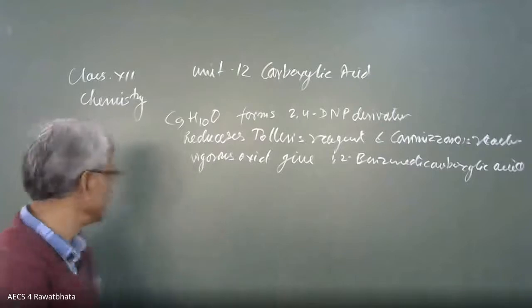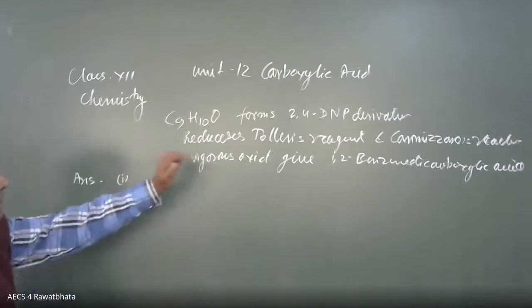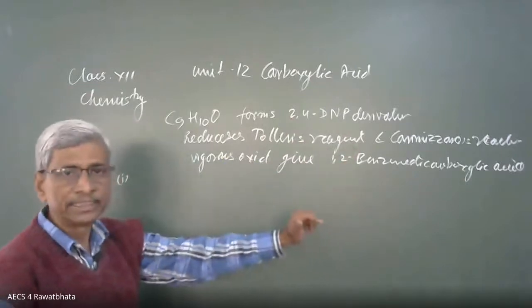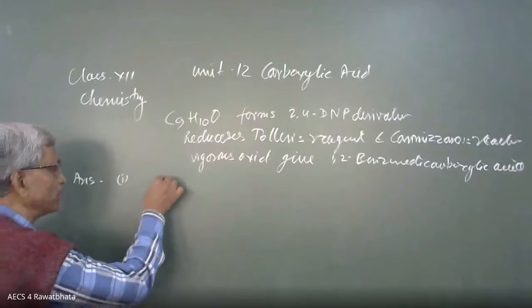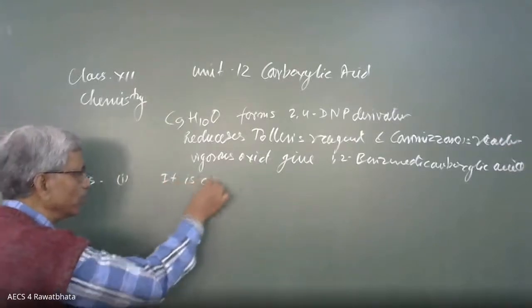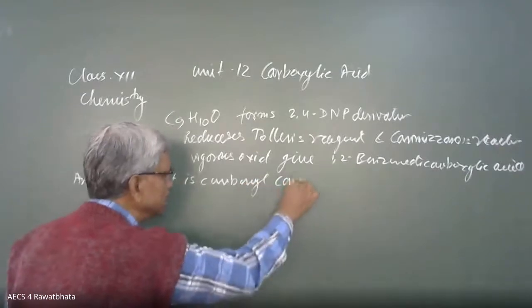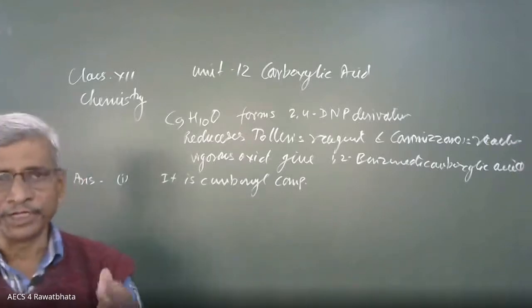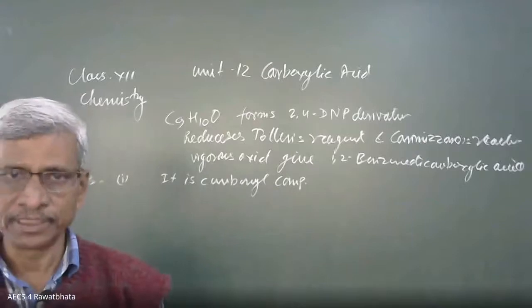Point number one: since the compound forms 2,4-DNP derivative, hence it is a carbonyl compound. Carbonyl compound means it may be aldehyde, it may be ketone, because 2,4-DNP test is given by both aldehydes and ketones. This is the first point.